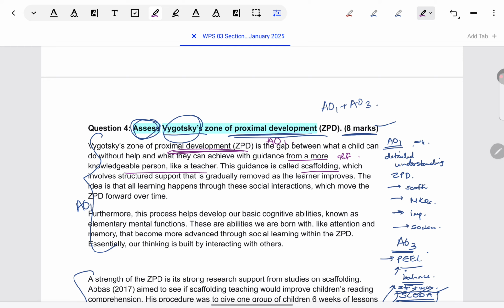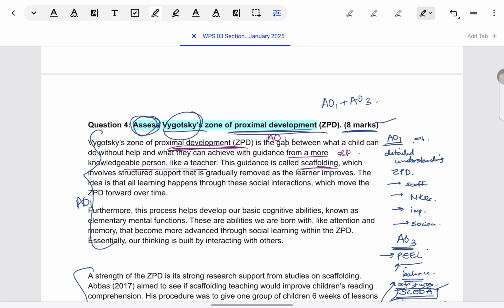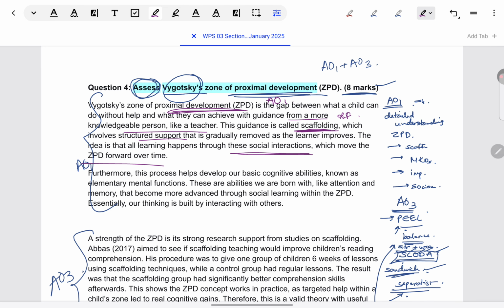Immediately coming to scaffolding. I won't be able to read the whole answer line by line, but just keep seeing how terminology is being used. Scaffolding, a relevant concept. It's the support that teachers and parents give, and then slowly take away to make the child independent. Importance of the socio-cultural perspective: social interactions have been shown to be the key factor which takes the child ahead in ZPD.